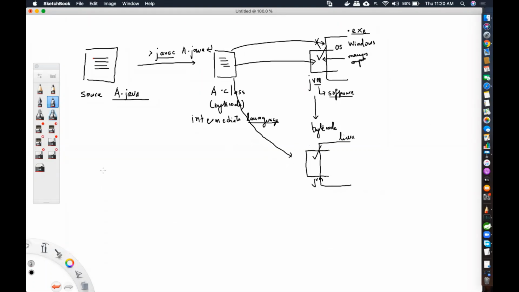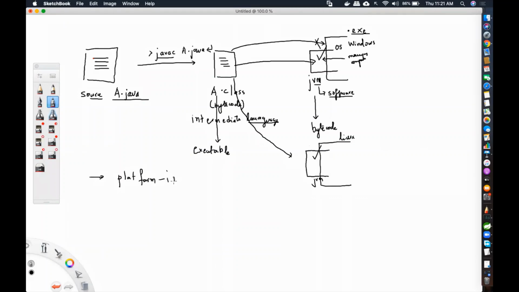That's what I say. What is the executable file in Java? It is not the A.java file. This is source code. The executable file in Java is the A dot class file. And this A dot class file you can run on top of any of the JVMs. So let me just tell you, like Sir said, Java is a platform independent programming language.